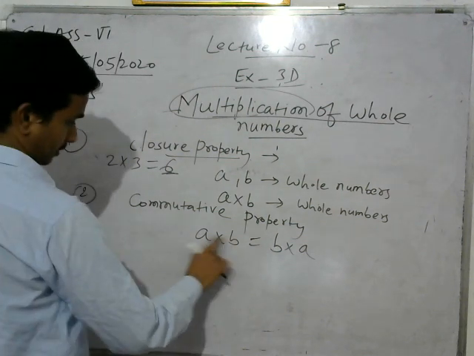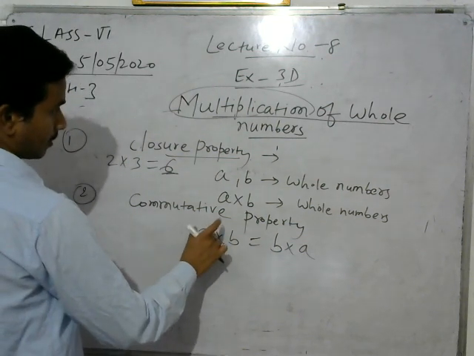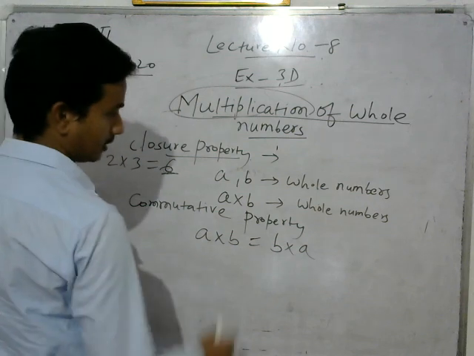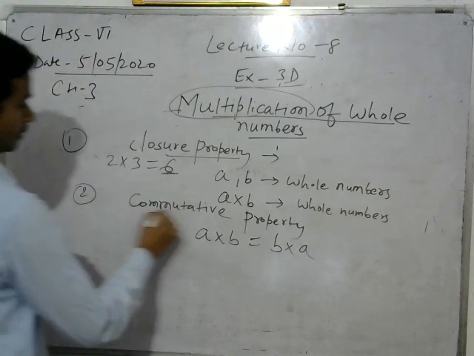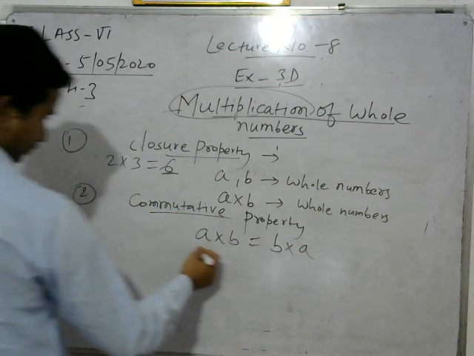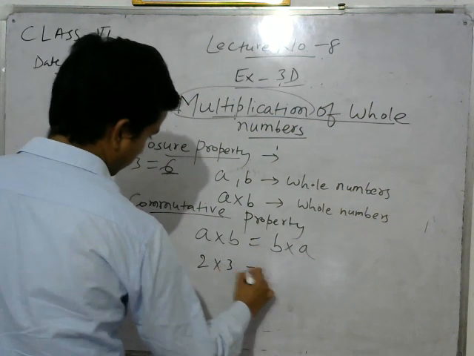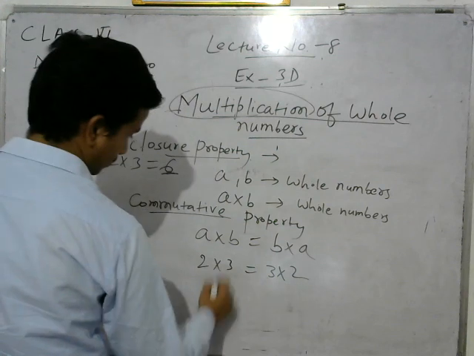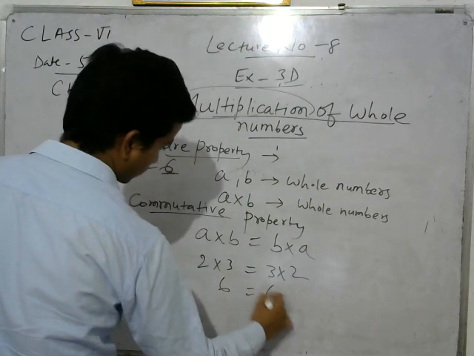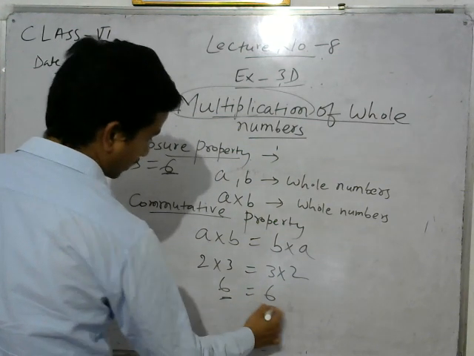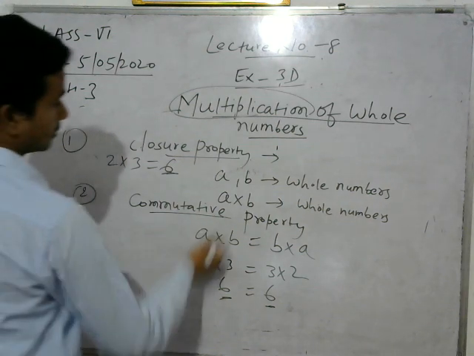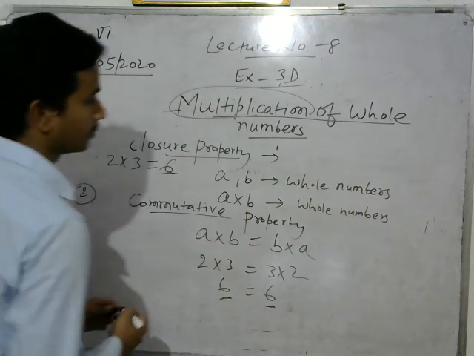That is, whole numbers can be multiplied in any order. For example, you can take 2 into 3 equals 3 into 2. 2 threes is 6 and 3 twos is 6. Both left hand side and right hand side are equal. So this satisfies our commutative property.